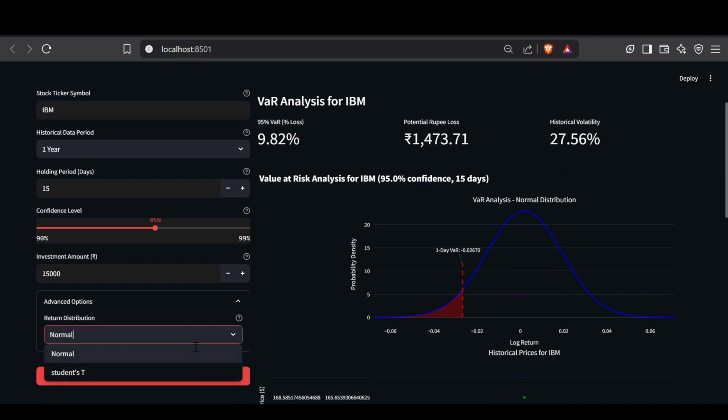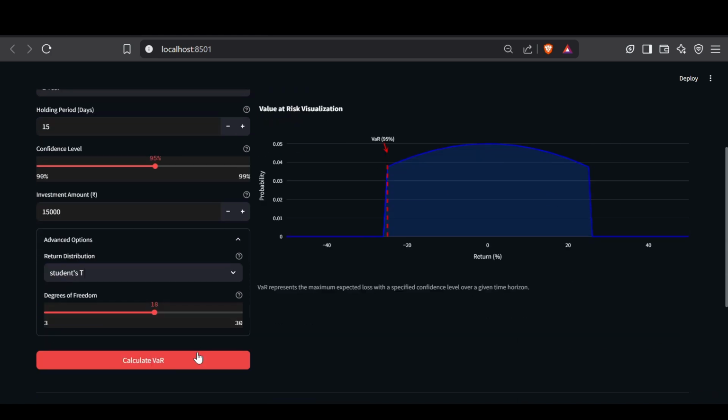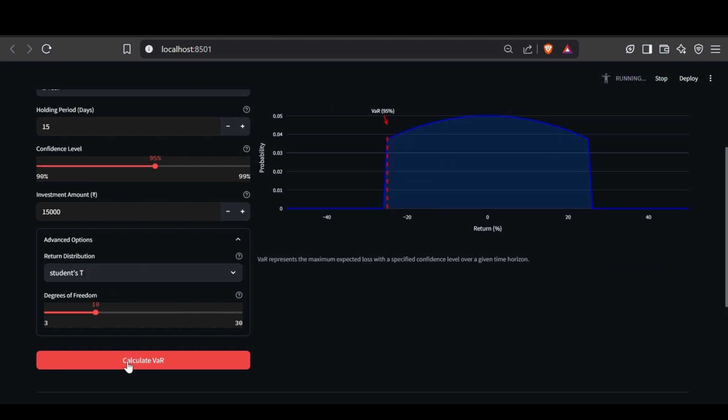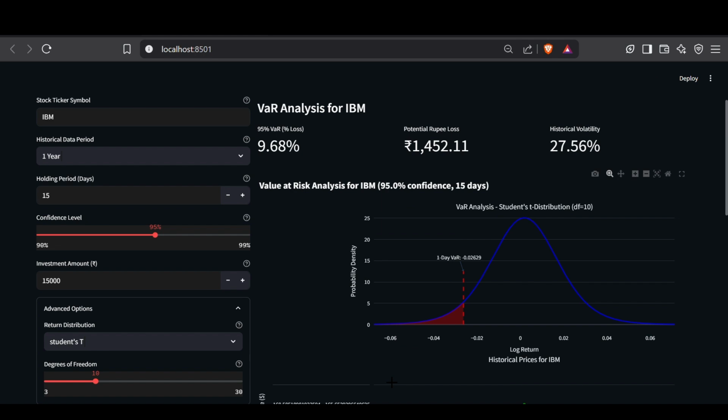So we'll see how the predictions change if we change the distribution to student T at a degree of freedom of say 10. The potential loss is now at 9.68%, and the potential rupees that we stand to lose would be at 1,400.